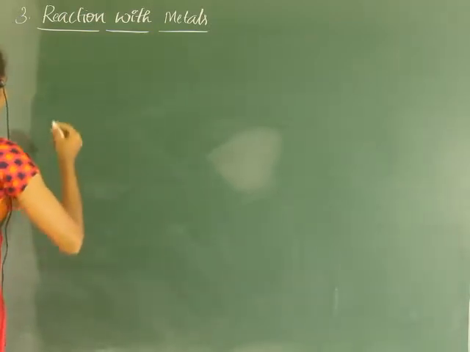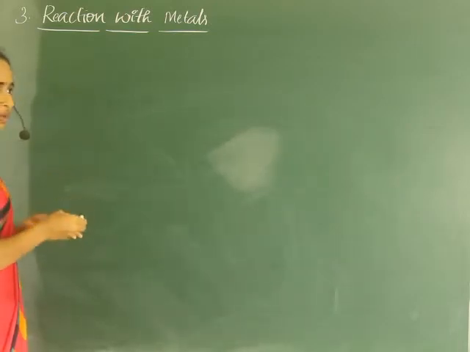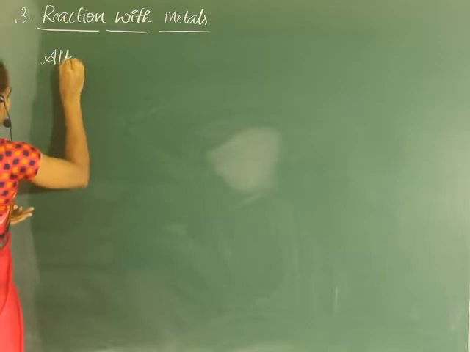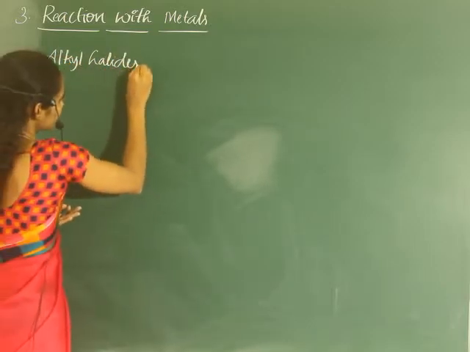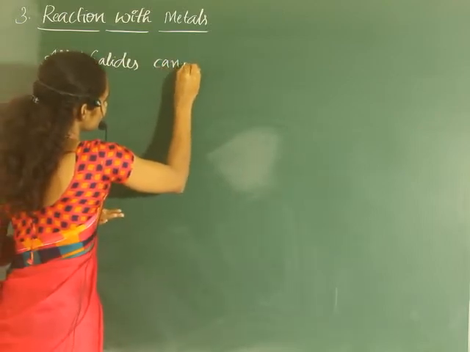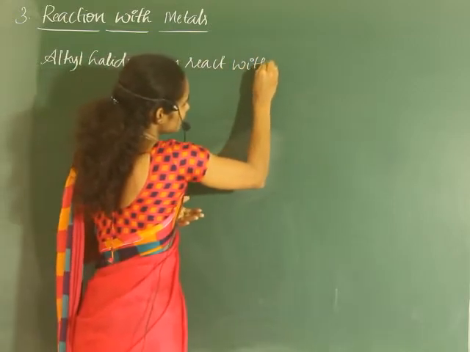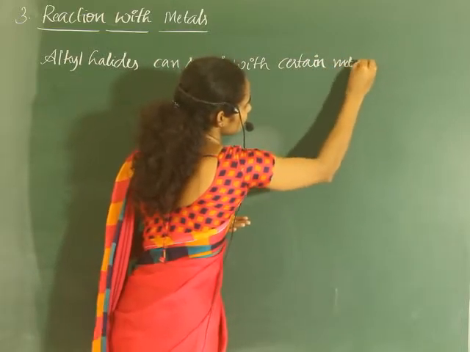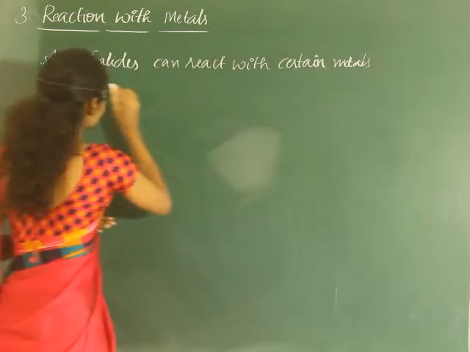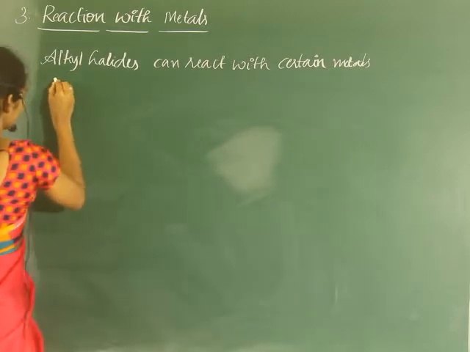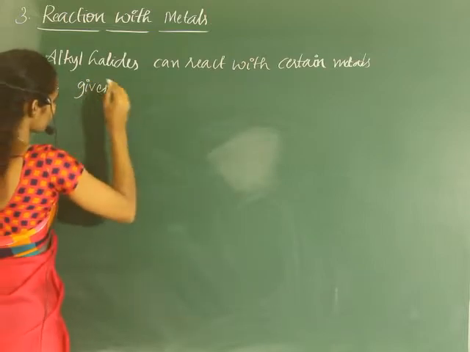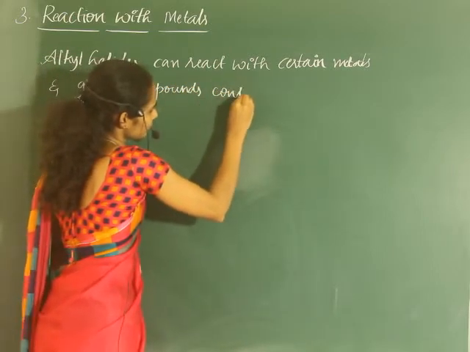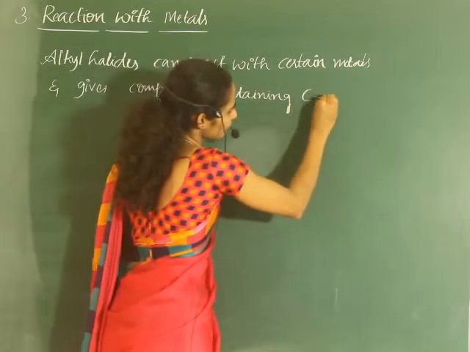Now alkyl halides, that is alkyl chlorides, bromides or iodides, can react with certain metals and give compounds containing a carbon metal bond.